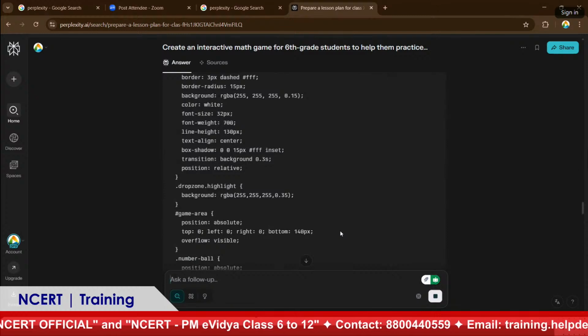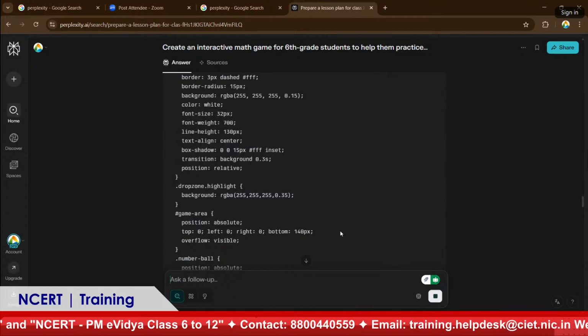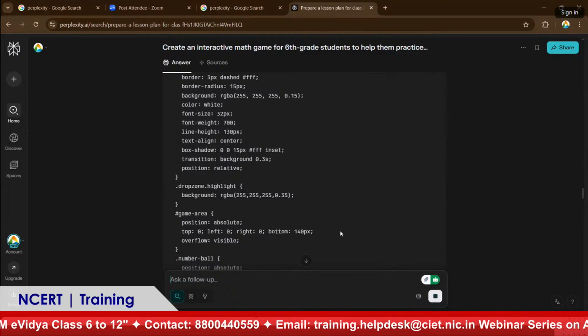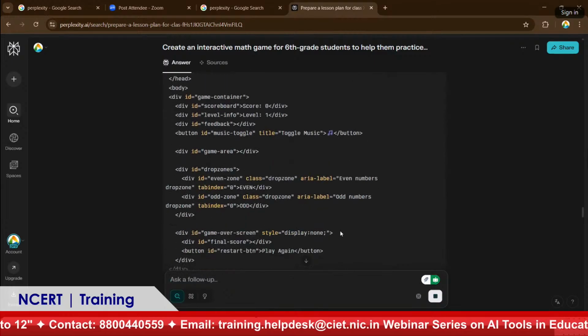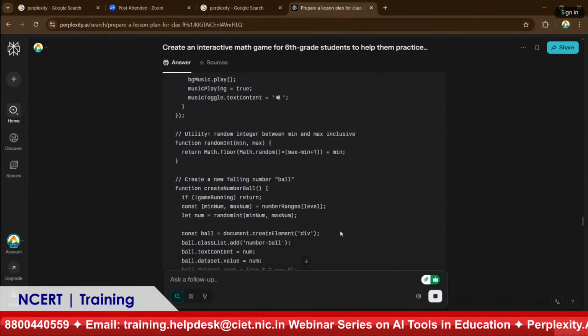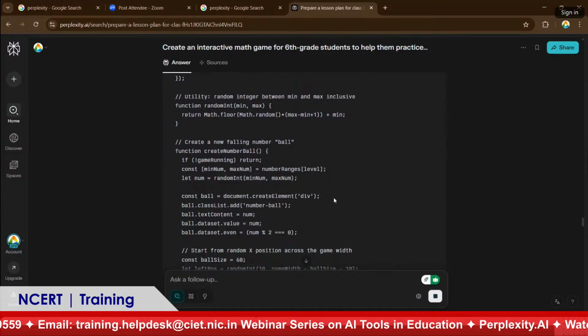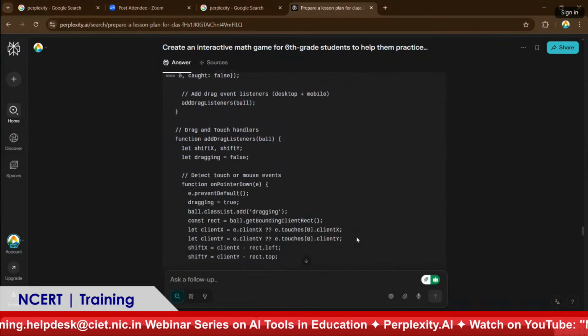For a person who did CSE or has a lot of knowledge in HTML and Java, he would nearly take 1 to 2 months to generate this type of code. It is still generating.